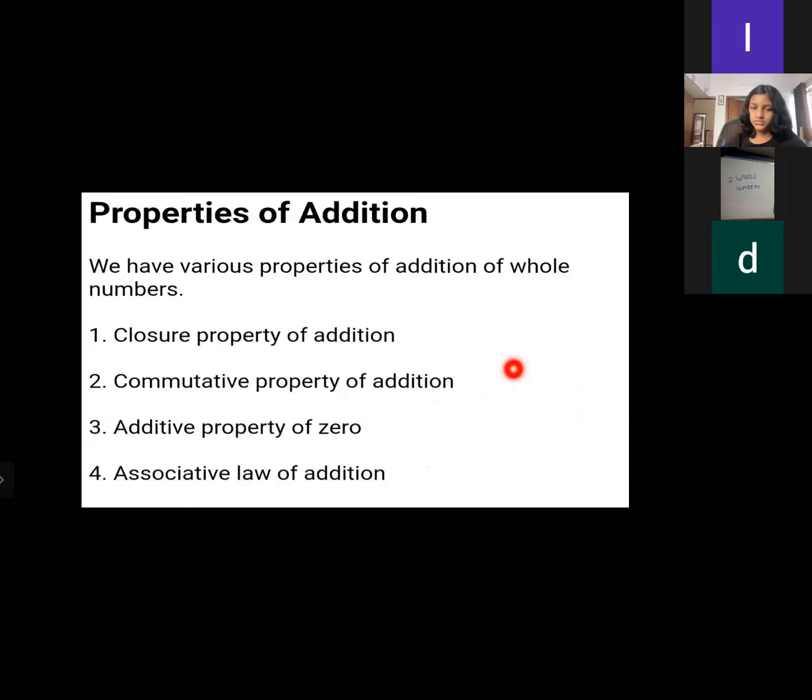Now we need to know about some of the properties of addition. We have various properties of addition of whole numbers. One is the closure property of addition, then the commutative property of addition, the additive property of zero, and the associative law of addition. Please take a screenshot of this one. Yes, ma'am. Done, ma'am. Okay.